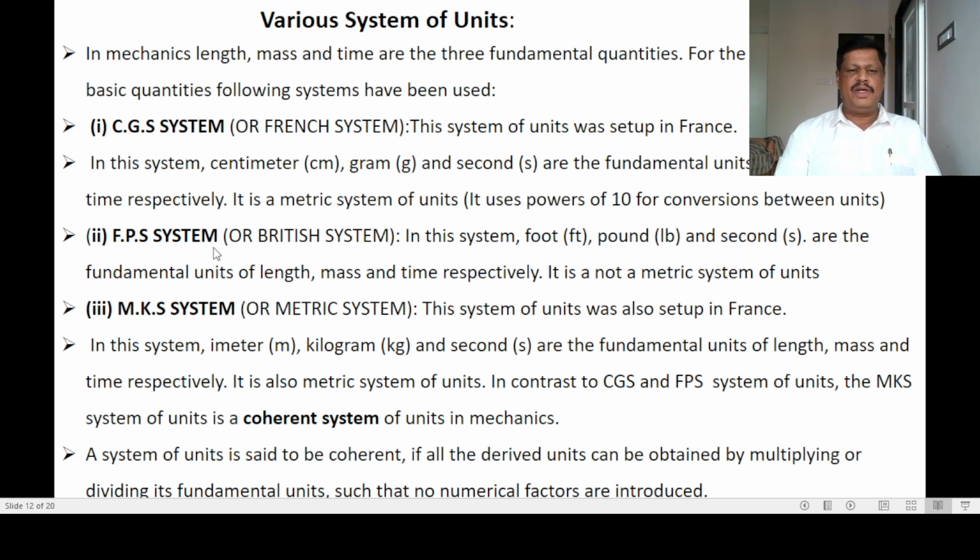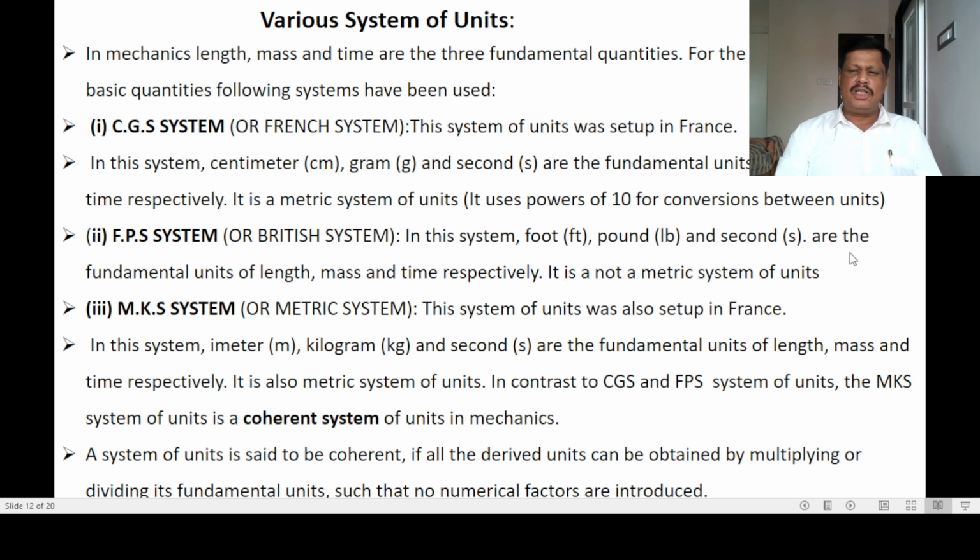Second one, FPS system. In this system, foot, pound and second are the fundamental units of length, mass and time respectively. This FPS system is also called British system of units because this system of units was set up in Britain.